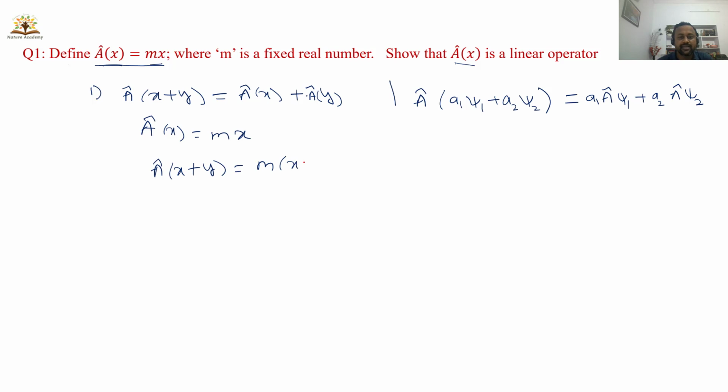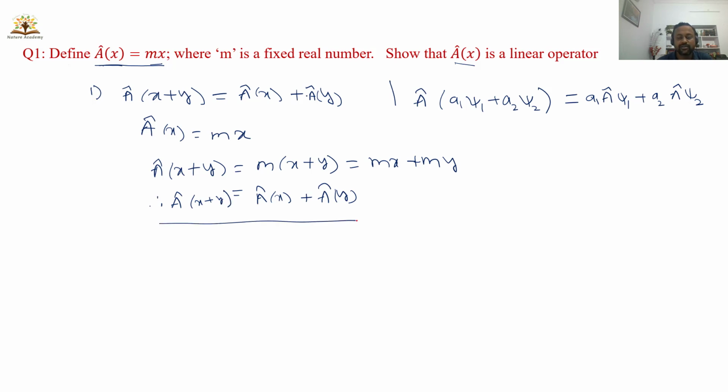So I can write this as mx plus my, which can be written as mx, this is A on x, and my, this is A on y. Therefore, A operating on two functions, a linear combination of functions, you get this one. Now check for the homogeneous property.